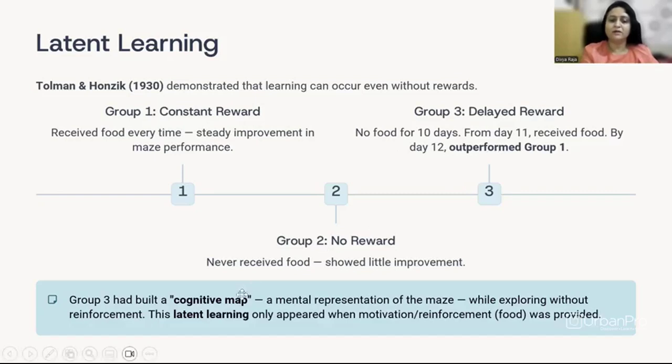So the researchers concluded that group 3 had built a cognitive map, which is a mental representation of the maze, when they were exploring without reinforcement. This latent learning appeared only when the reinforcement, the food, was provided. You can't see this learning; it is not demonstrated without the reinforcement. So, that is what latent learning is about.